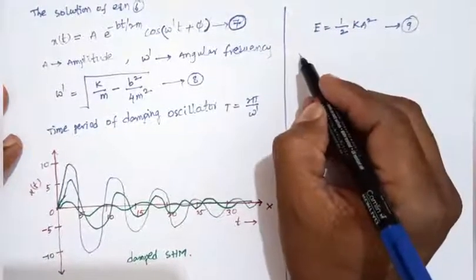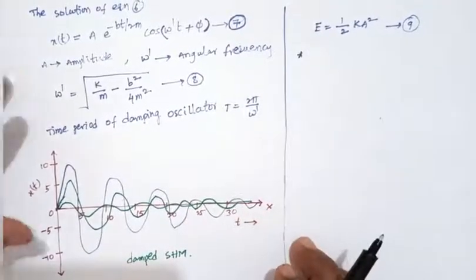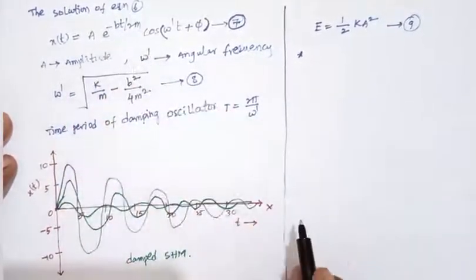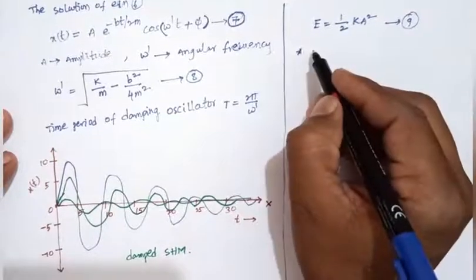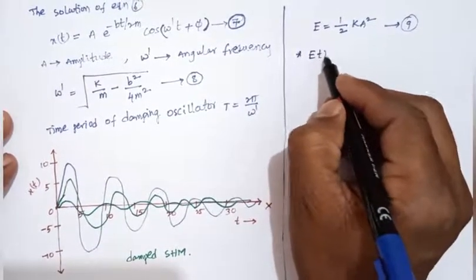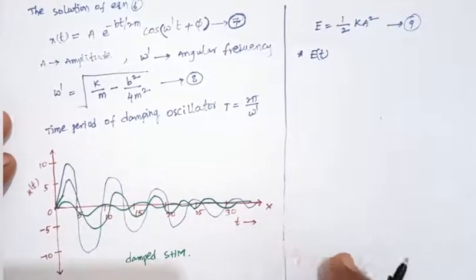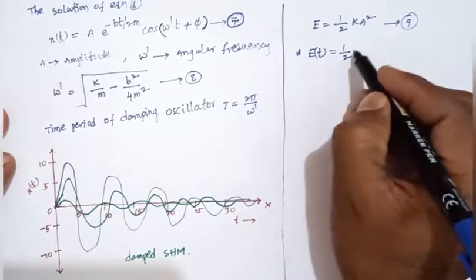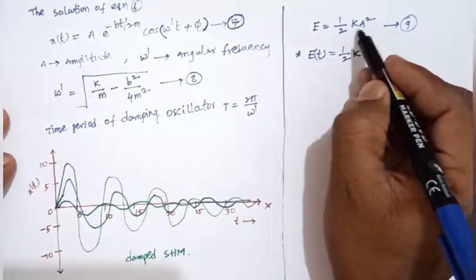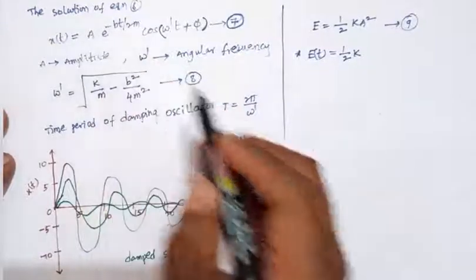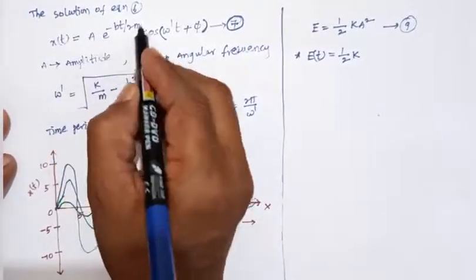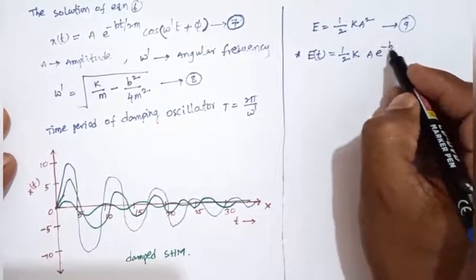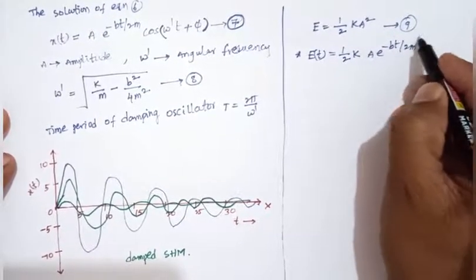But here we consider the amplitude with the exponential value. For a damped oscillator, the total mechanical energy E of t equals half k into A, and we can substitute this term, A e power minus bt by 2m, whole square.